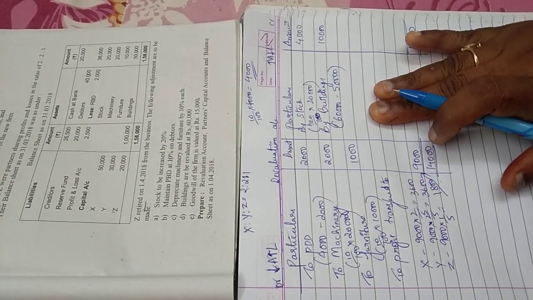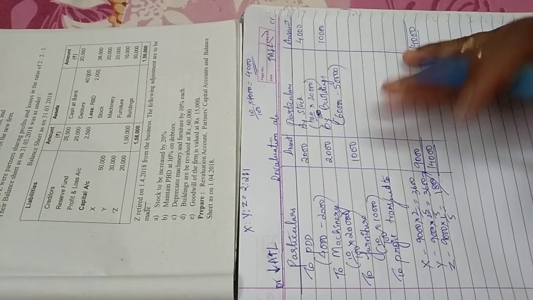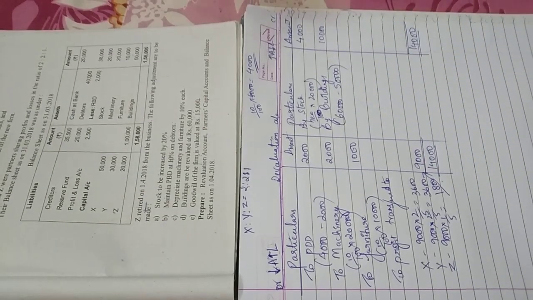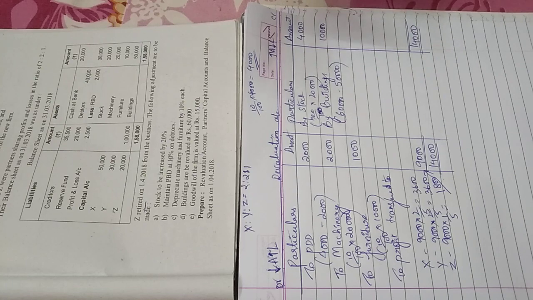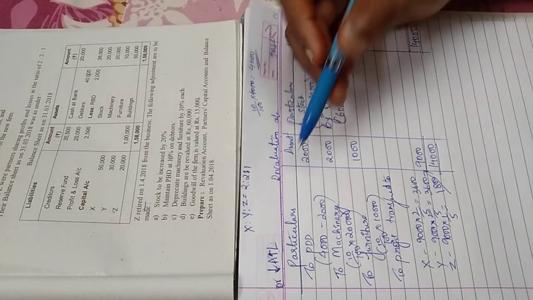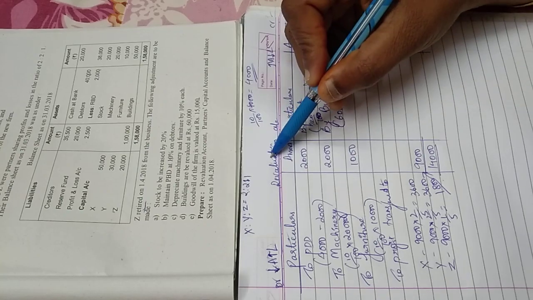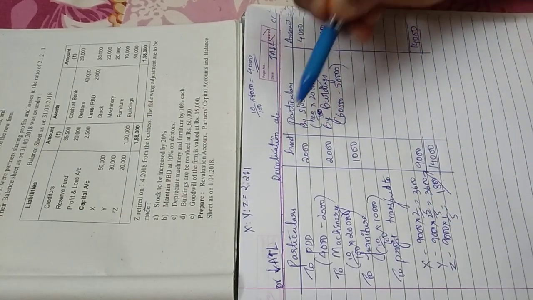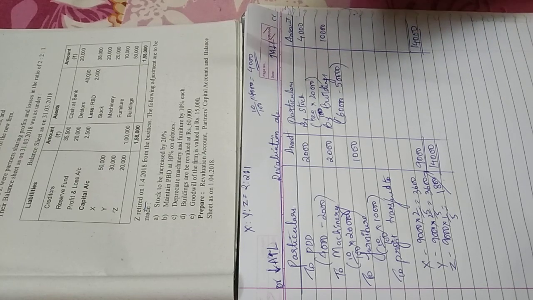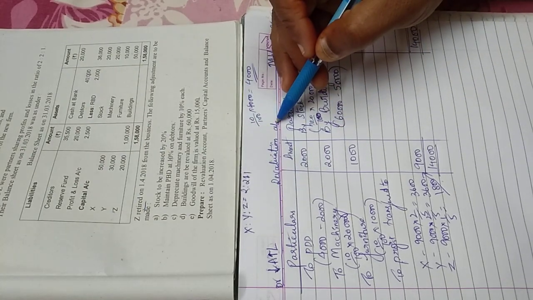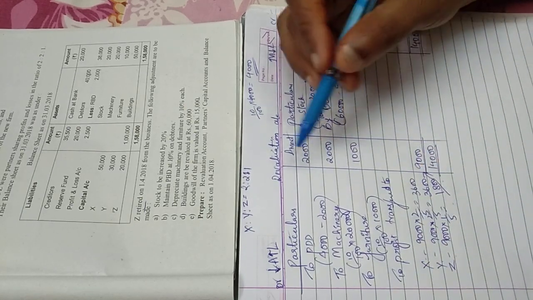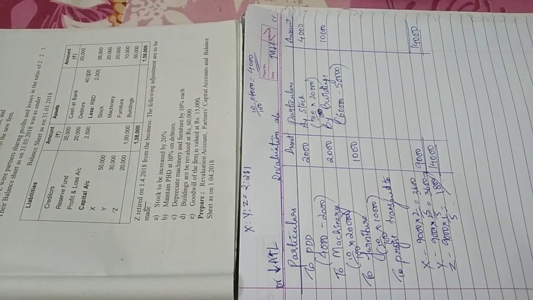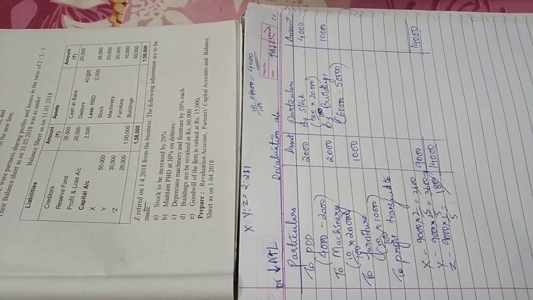If you get the balancing figure this side, you will write it as by loss transferred to partners capital account. Okay, for 2 marks theory they can ask past journal entry for revaluation profit transfer to partners. So the journal entry will be, I told you the heading will be by revaluation to partners capital account. So the journal entry for transferring revaluation profit would be revaluation account debit to X, Y or Z, or you can write to partners capital account. Revaluation account debit to partners capital account. Narration would be being revaluation profit transferred to partners capital account.